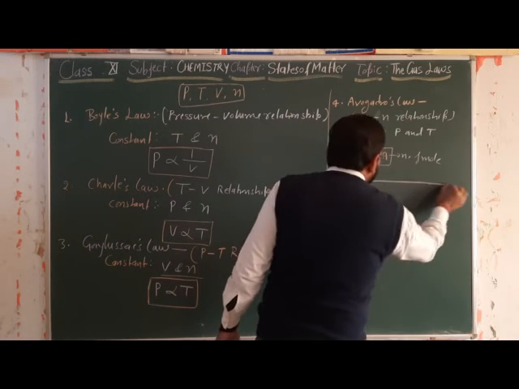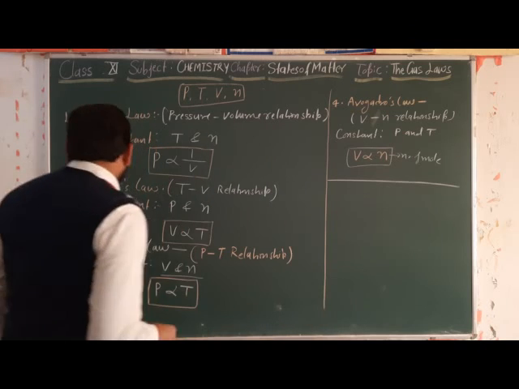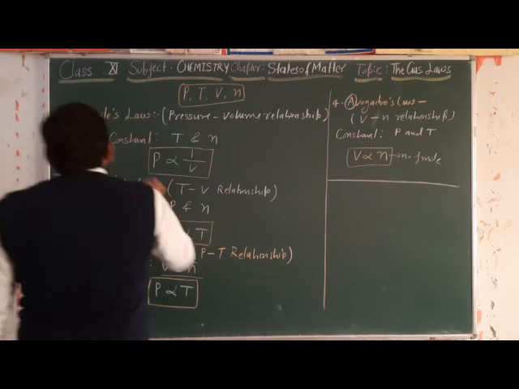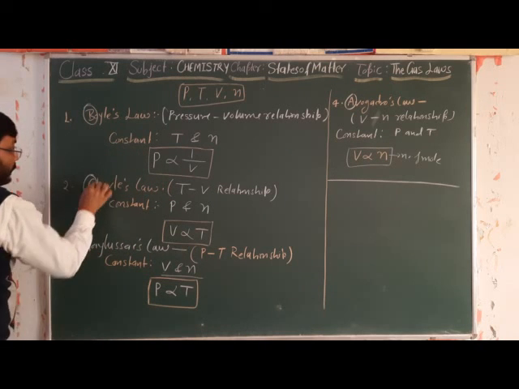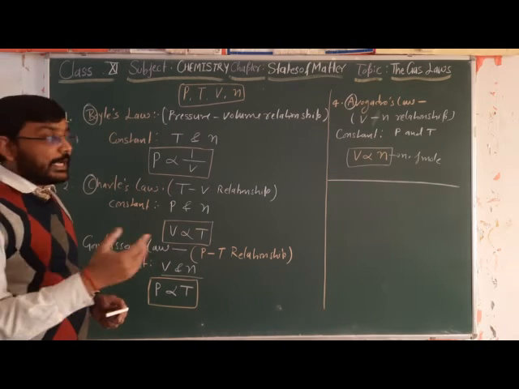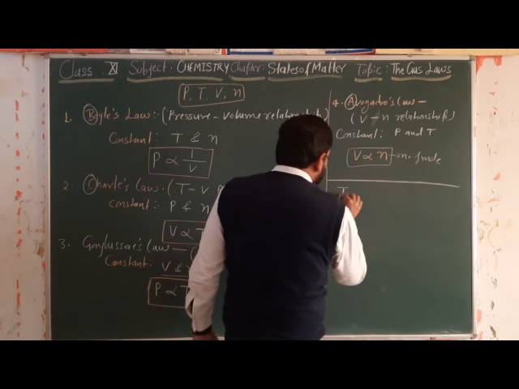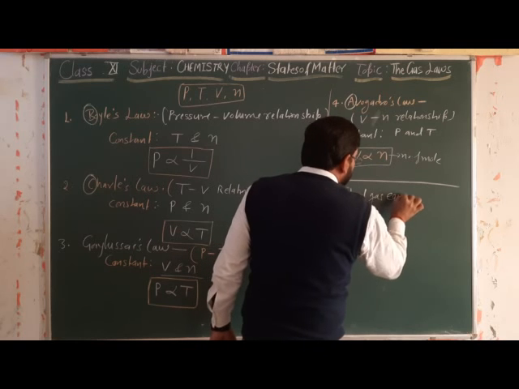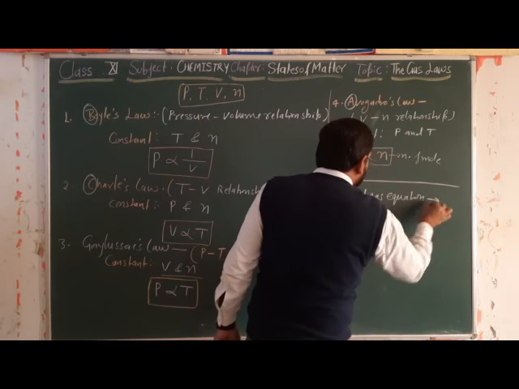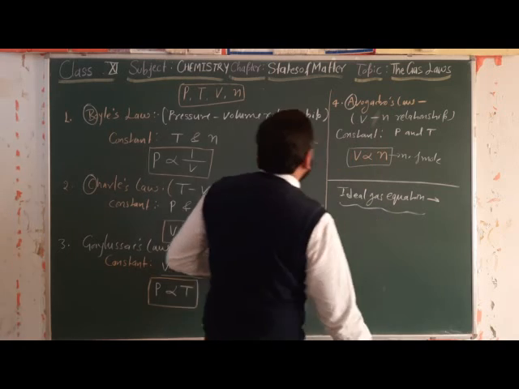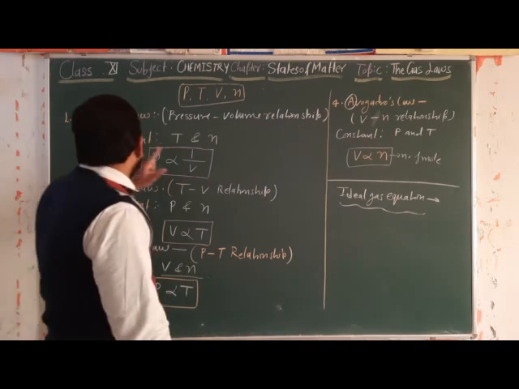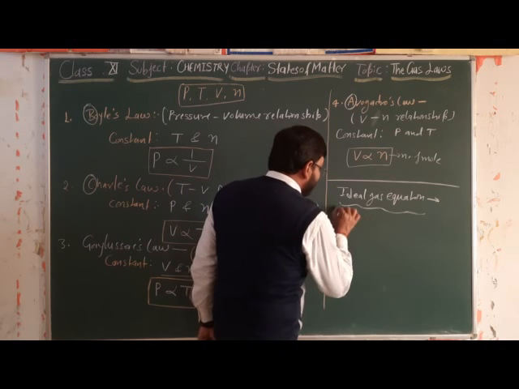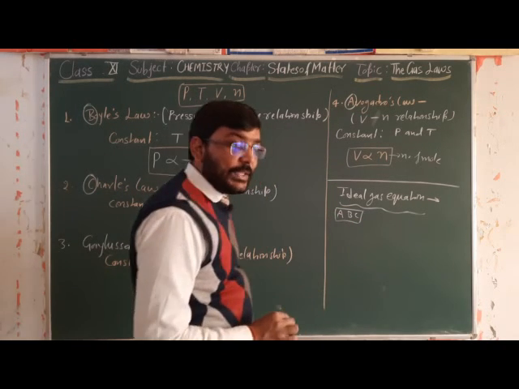On the basis of this, when we combine the A, B and C laws, we can formulate the ideal gas equation. We can formulate it by combining Avogadro's, Boyle's and Charles law. In short we call that the ABC of the ideal gas equation.